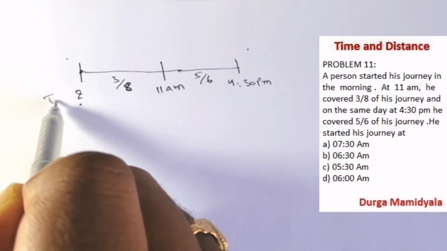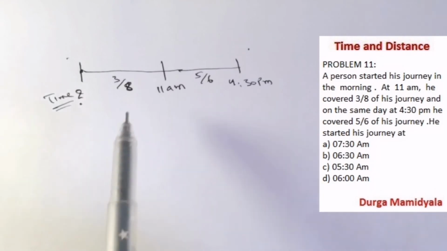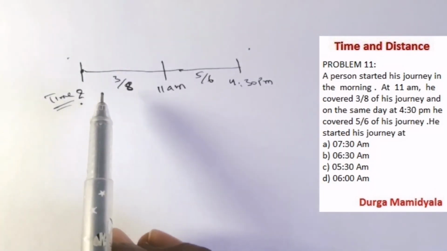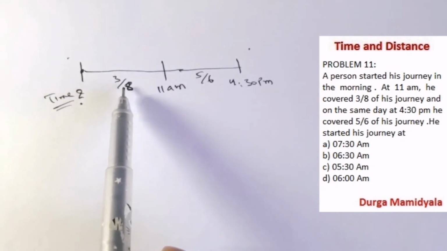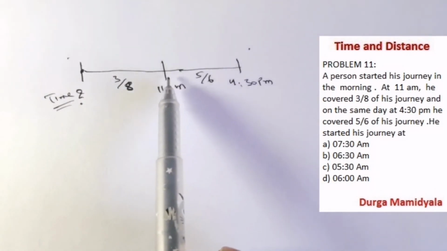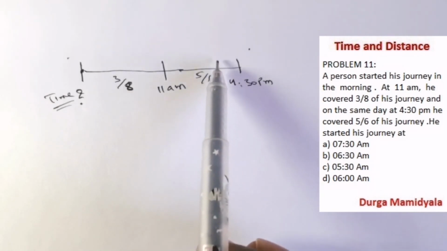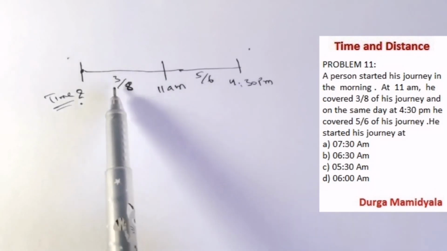What is the time here? In order to find the time here, nothing is given. The speed is not given, and the total distance is also not given. But from 11 a.m. to 4:30 p.m., everything is somewhat clear, so by this we can find it, right?